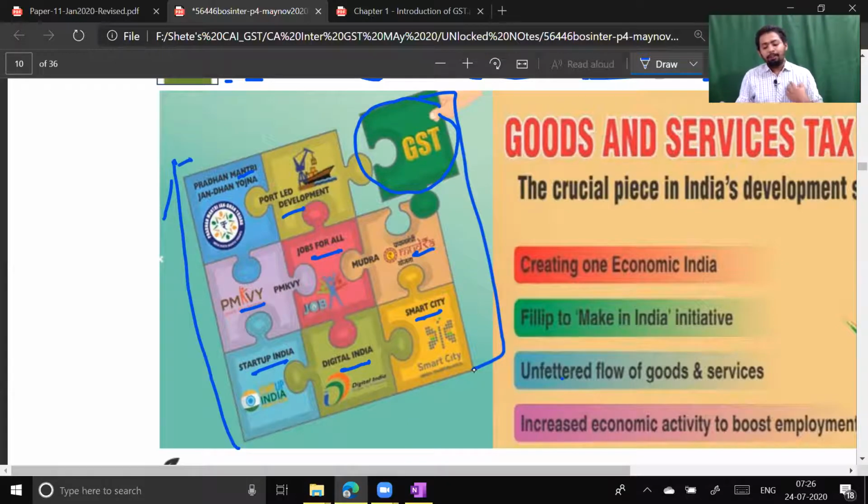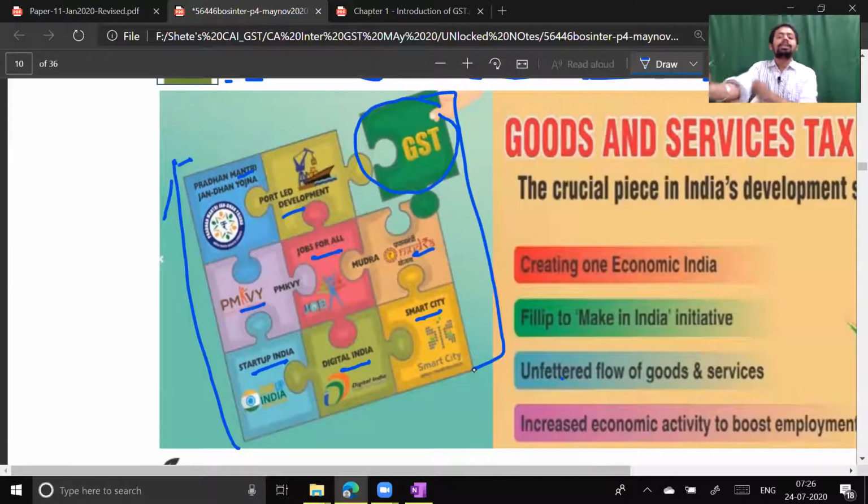Because if you propose to any foreign entity to start business in India, the first question they would raise is that your country's taxation system is so complex that it is beyond understanding. And literally it was beyond understanding, because 29 states had 29 different variations of the indirect tax system. How could a foreign company, like Walmart or Apple, start business in India? It was not possible for them. Compliance was hellishly complicated.